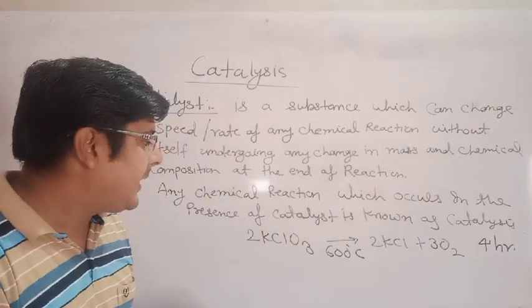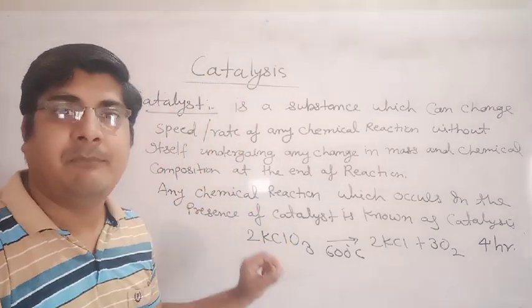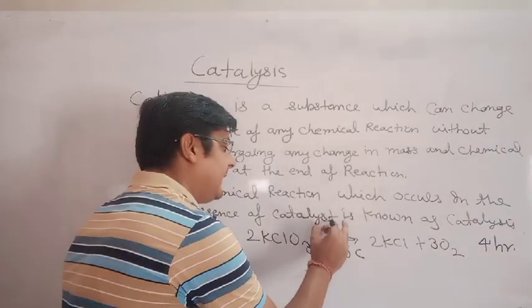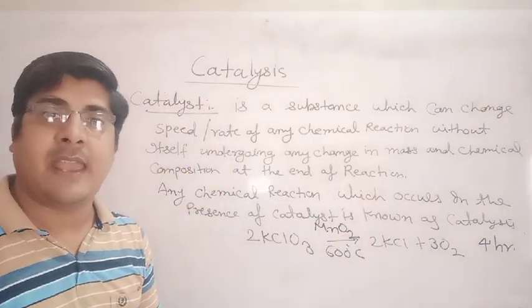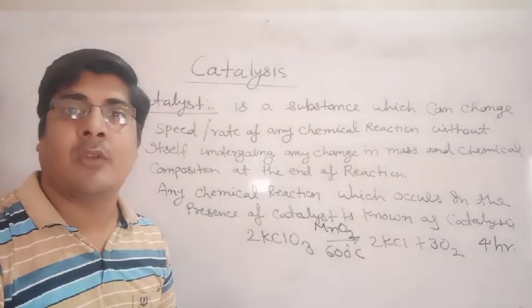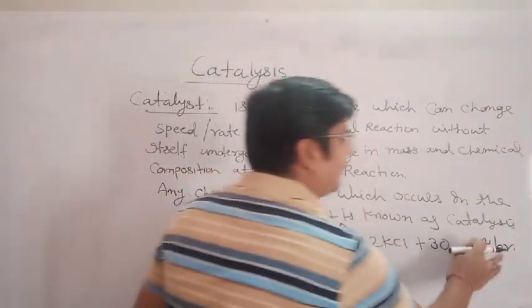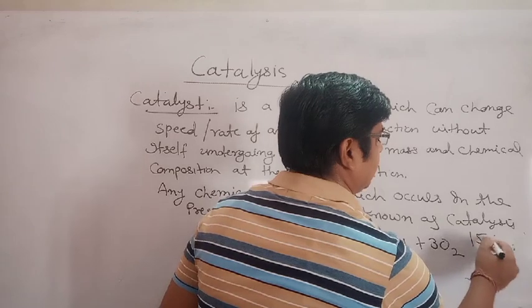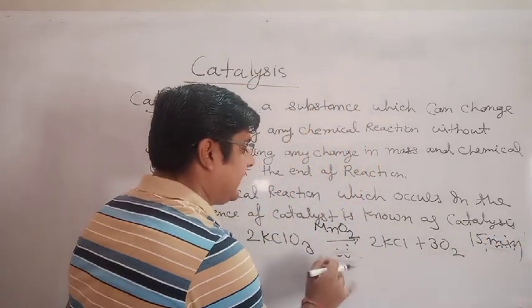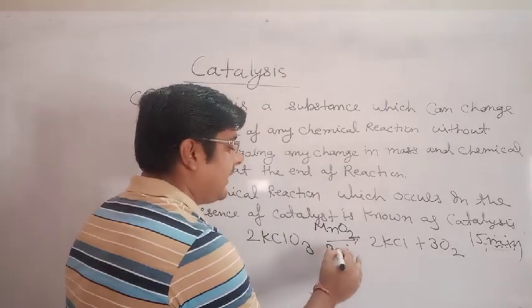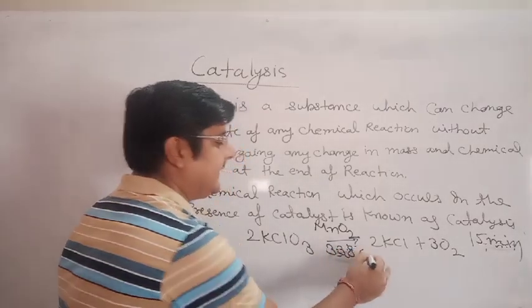But when I mix manganese dioxide, MnO2, then this reaction will occur in 250 minutes only, and the temperature will also decrease. This reaction will occur at 338 degrees Celsius.